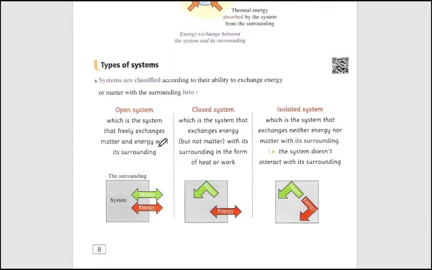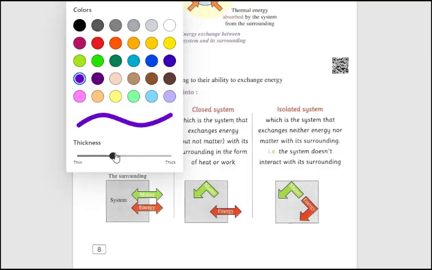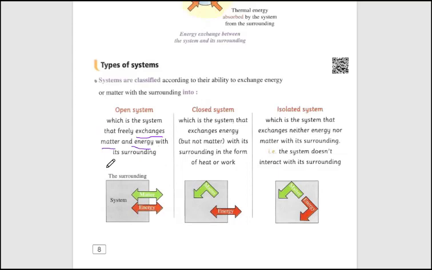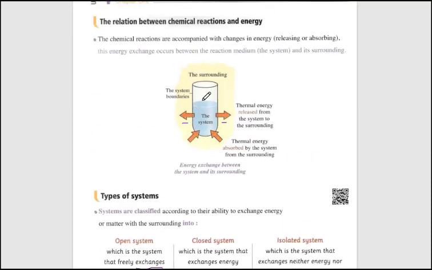An open system is the system that allows the exchange between the system and the surrounding in matter and energy. So if the system and the surrounding exchange energy and matter freely, then we call this system an open system. So an open system refers to the system which allows the exchange of energy and matter between the system and the surrounding.